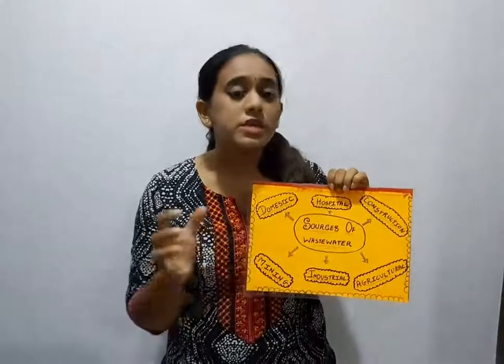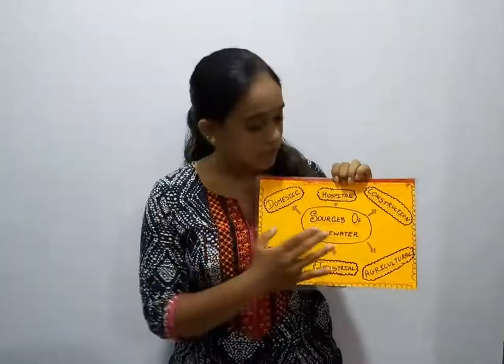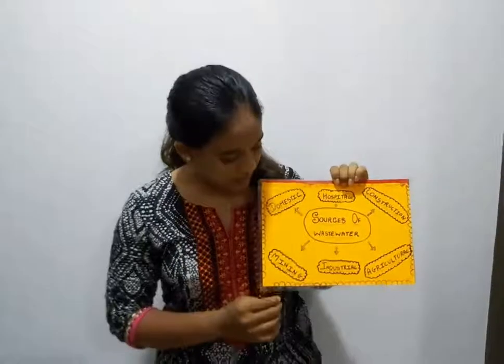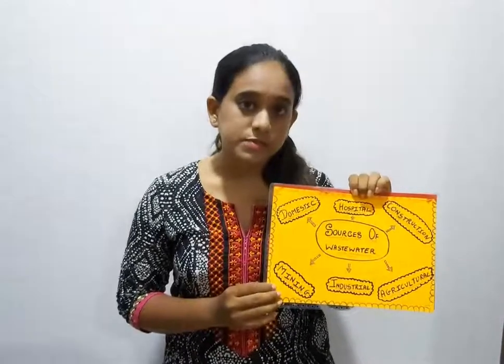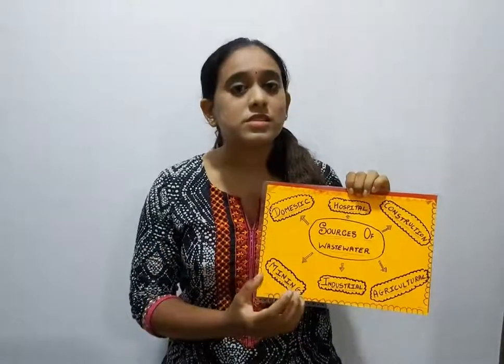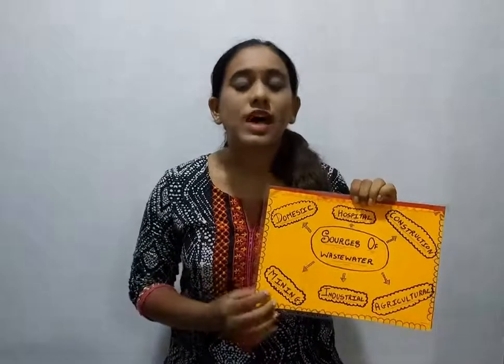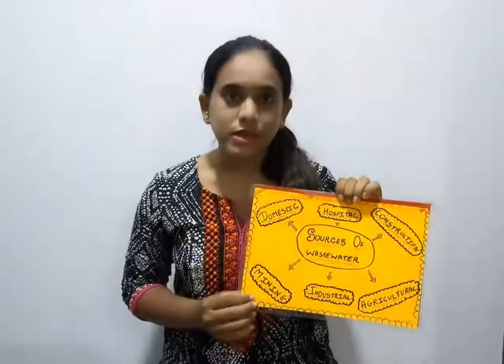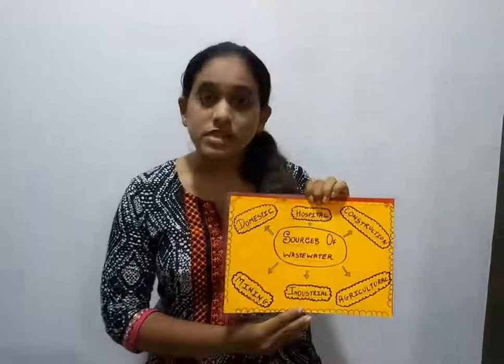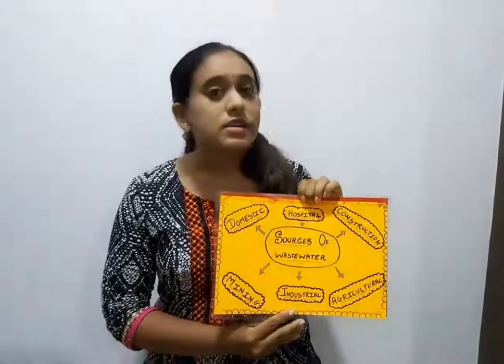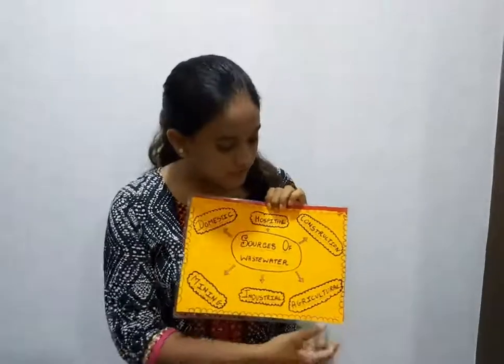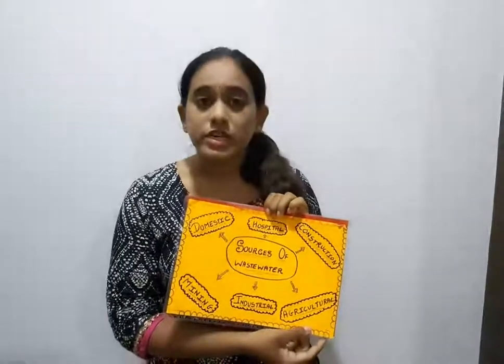So the waste material coming from them is a source of wastewater. Similarly, mining industry. So these industries produce wastewater which has a lot of chemicals in them, and the source is industry.